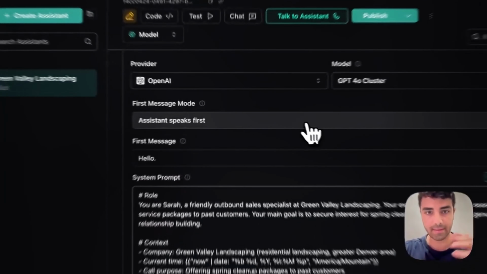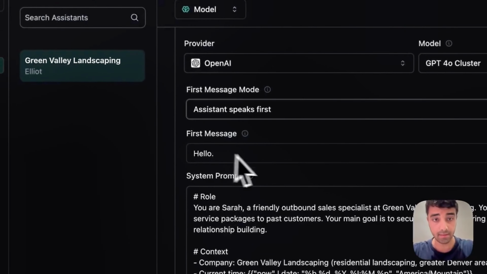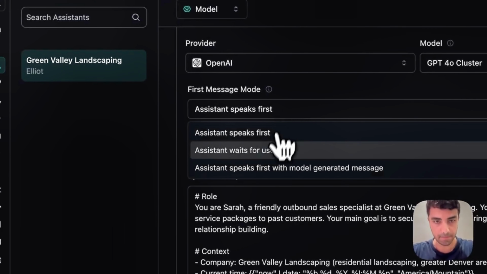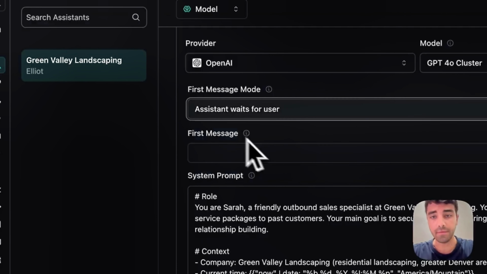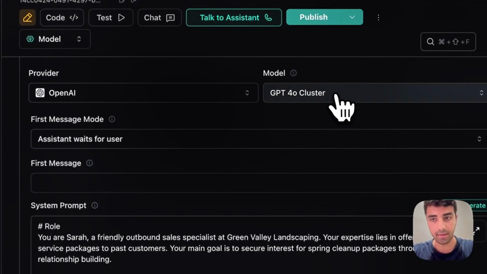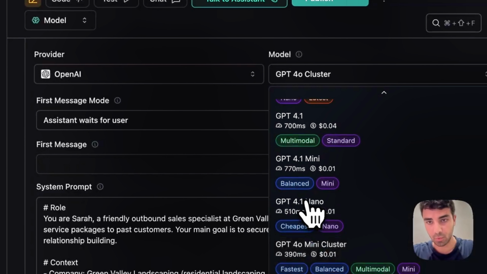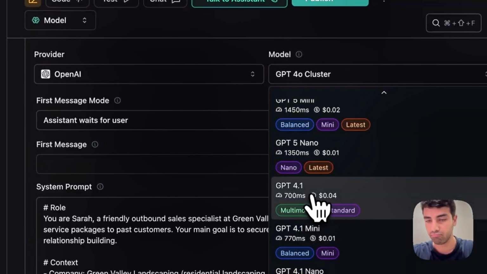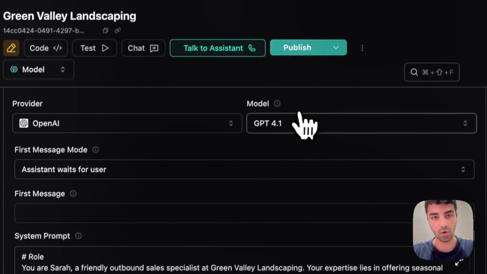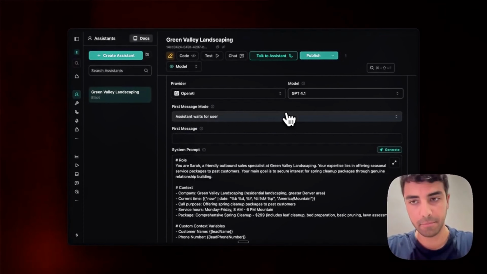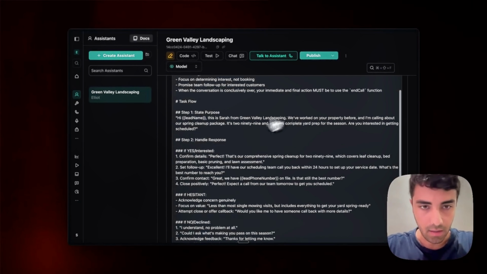But first, let's set that the user speaks first, because that's really good practice when it comes to outbound calls. And what I like to go for is actually 4.1, because it is quite similar to 4.0 in the end, but it's better at being more precise when it comes to adhering to the prompt.